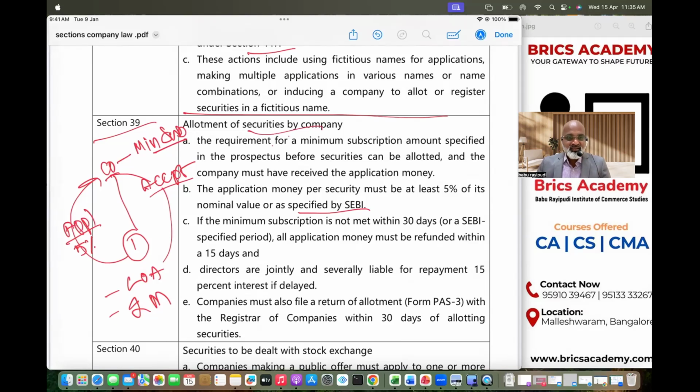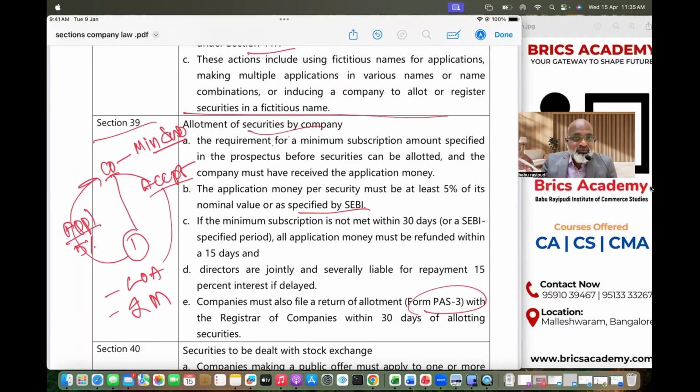So if it is in physical form, the process is, as soon as you accept the application form, subject to minimum subscription and minimum application money being satisfied, you will send a letter of allotment immediately, and you will send the share certificate within 2 months. That is the point. And you will file PAS 3 with ROC about the details of allotment of securities. That is a very, very important thing.